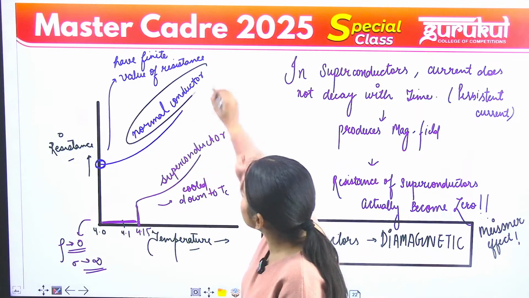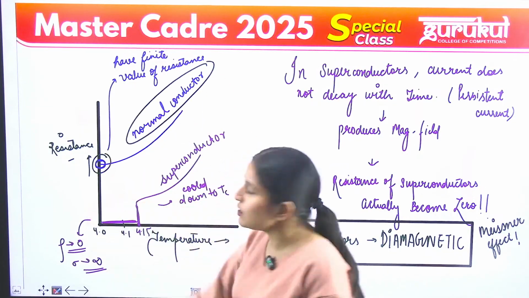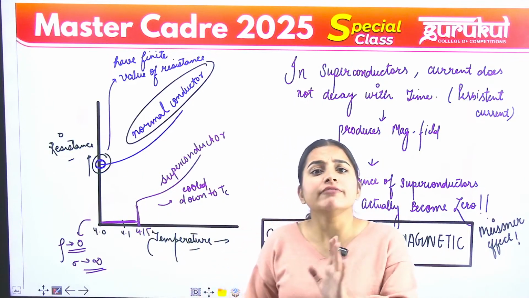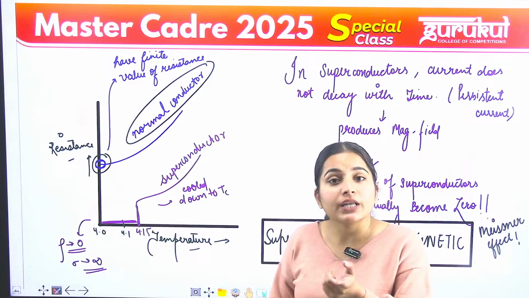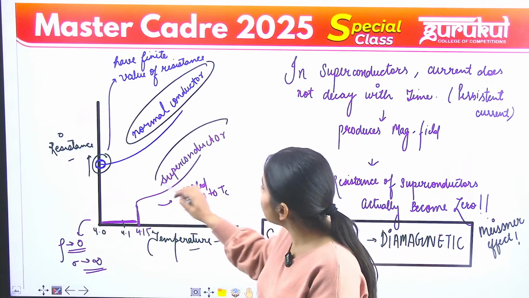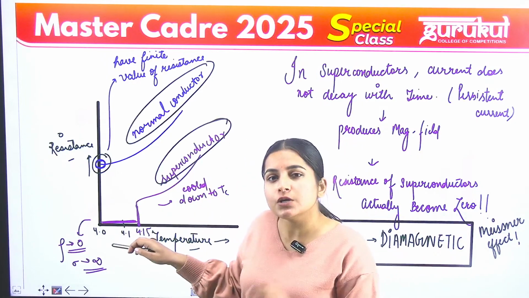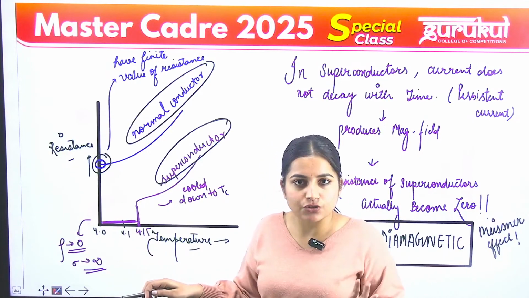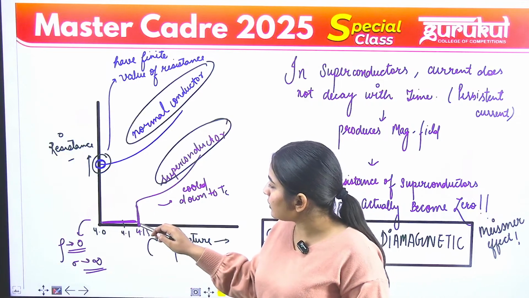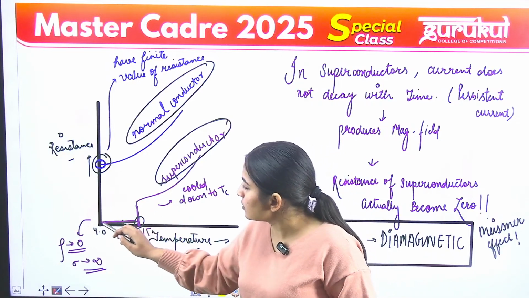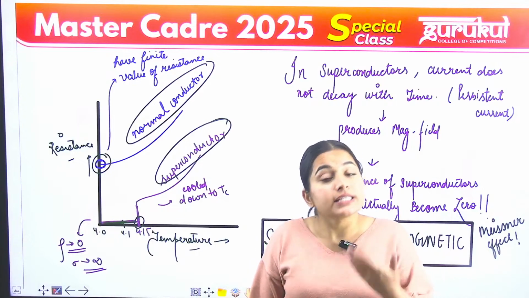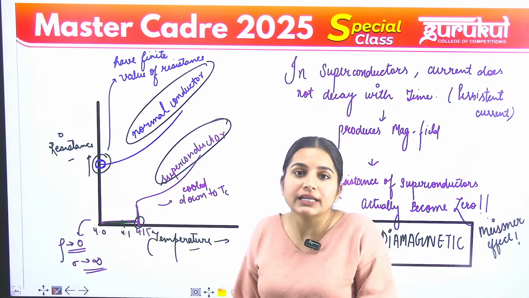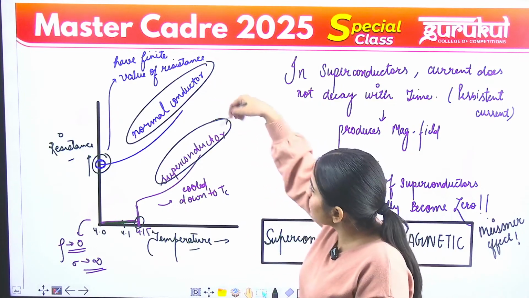For normal conductors, there is always a finite value of resistance even when the temperature approaches a very, very low value. But you can clearly see that for superconductors, as we approach a particular low temperature Tc, the critical temperature, below which the superconductors have zero resistance, they start behaving like infinitely conducting materials. So you can see the difference between the two graphs.